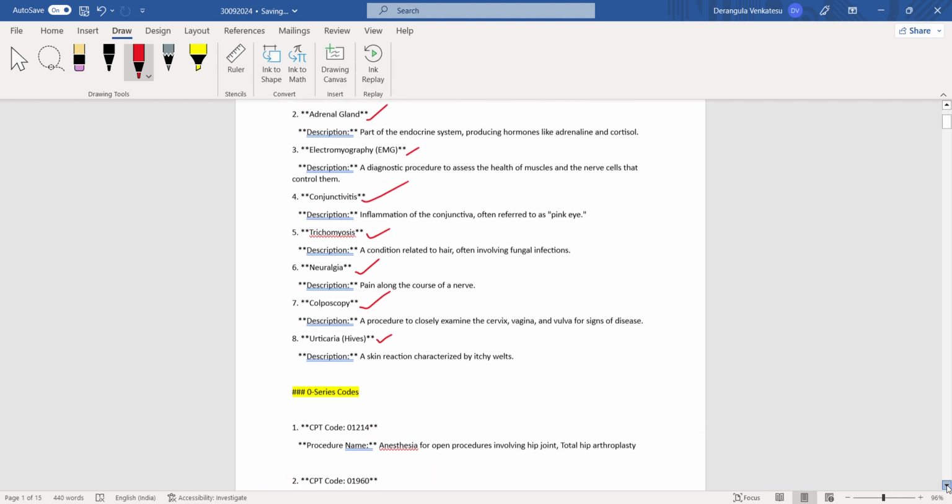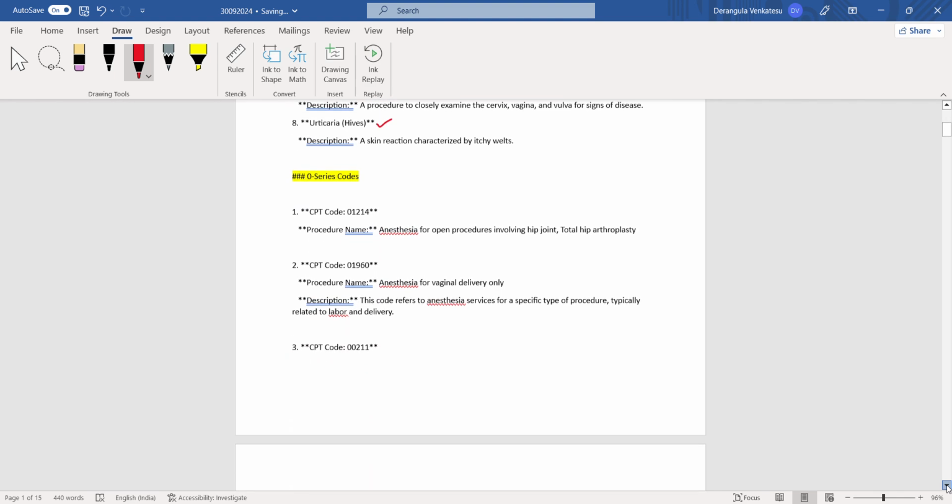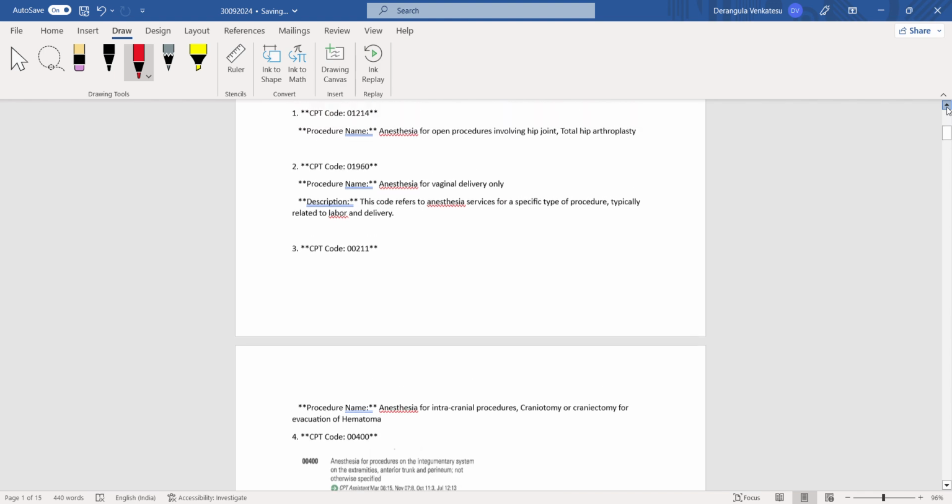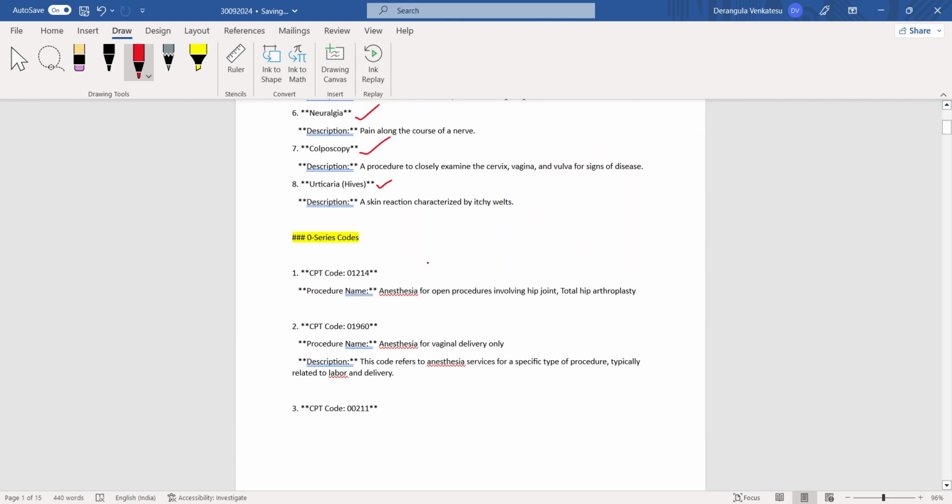And let's see the zero series. From the zero series they have asked around four questions. The first question is anesthesia for open procedures involving the hip joint, total hip arthroplasty, and the code is 01214.